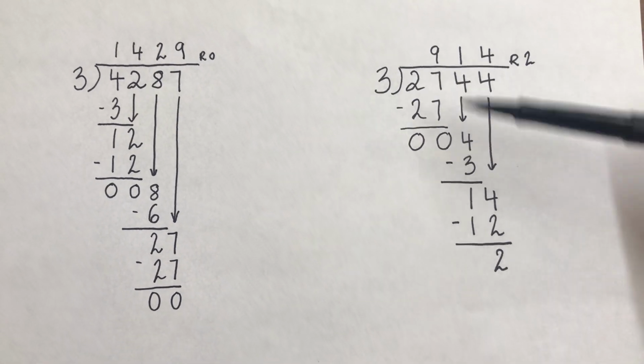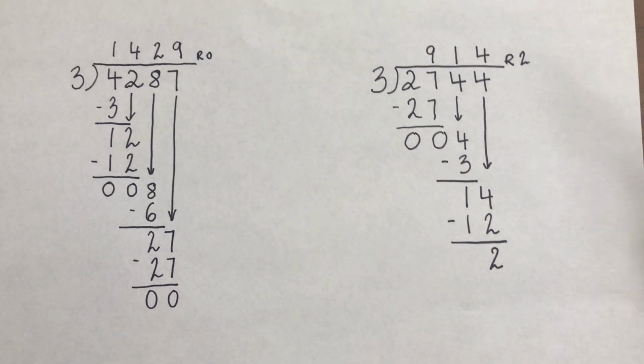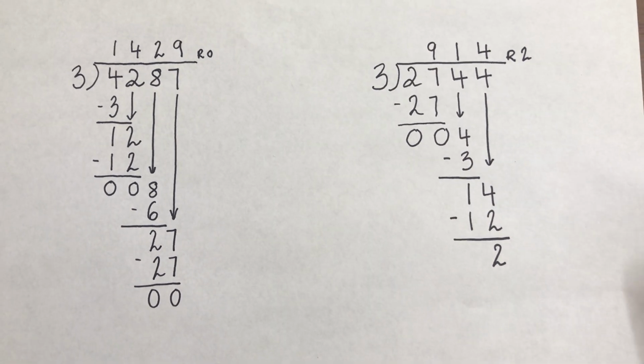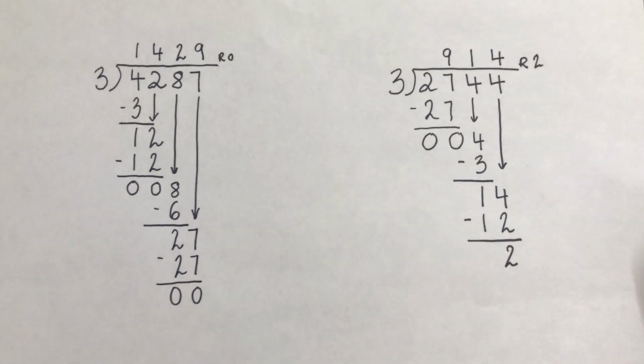And it's really important to keep your numbers lined up. If you keep your numbers lined up, you'll be okay. It's when you don't line them up that it gets tricky when you start to subtract. You don't know where the numbers are.